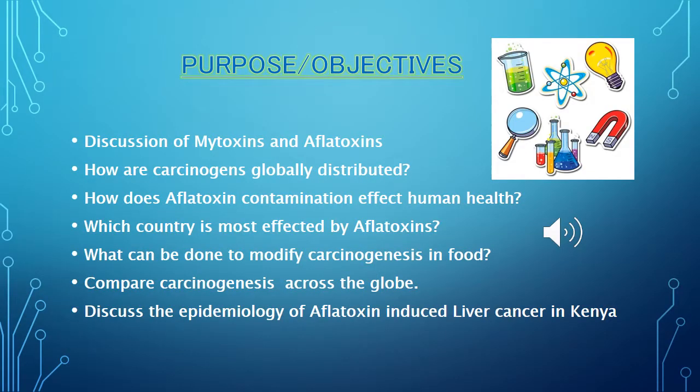Purpose and objectives. Discussion of mycotoxins and aflatoxins. How are carcinogens globally distributed? How does aflatoxin contamination affect human health? Which country is most affected by aflatoxins? What can be done to modify carcinogenesis in food? Compare carcinogenesis across the globe. Discuss the epidemiology of aflatoxin-induced liver cancer in Kenya.